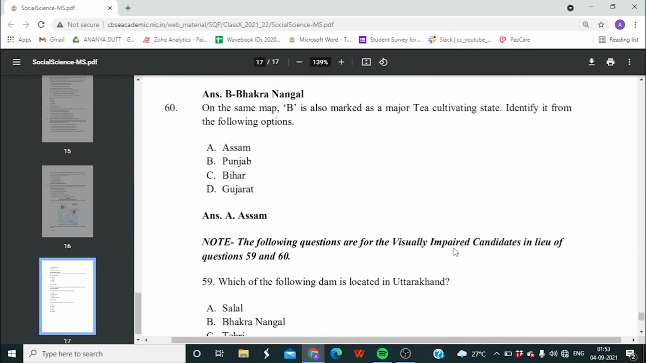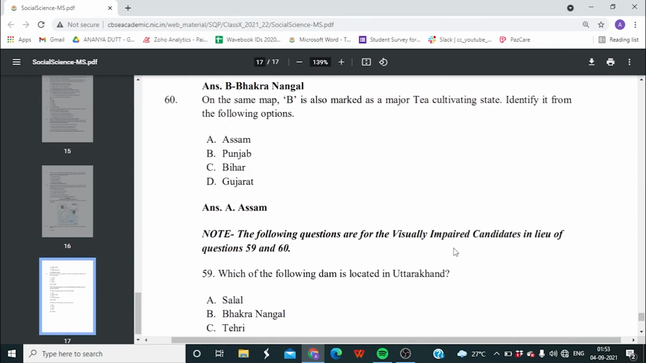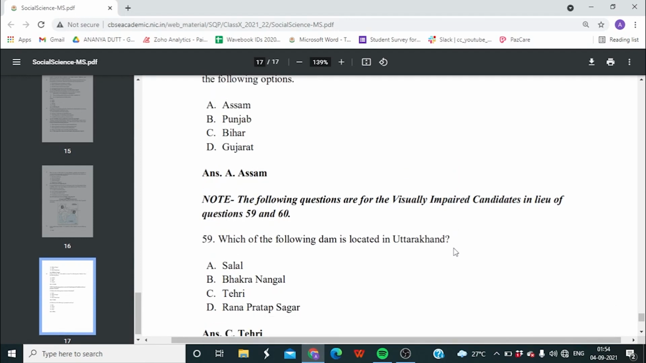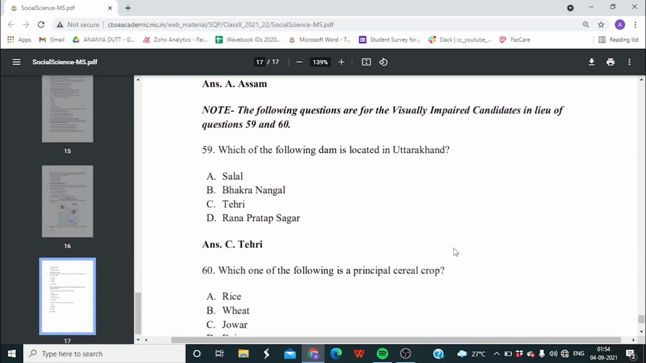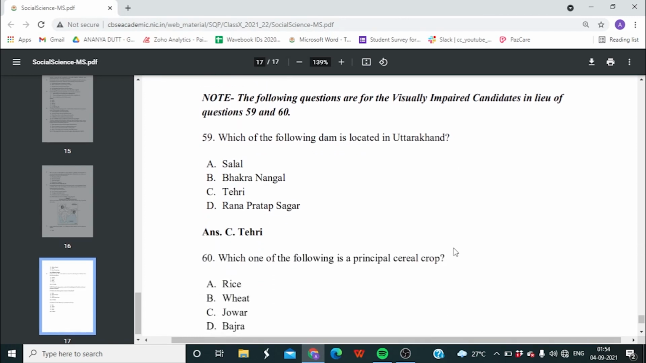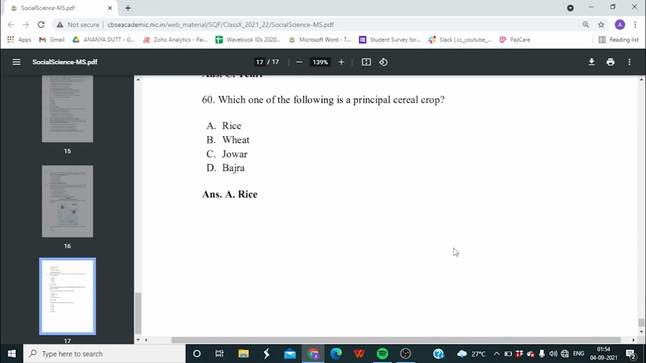Now, guys, the following questions are for the visually impaired candidates in exchange of question number 59th and 60th. 59th question is, which of the following dam is located in Uttarakhand? Out of these 4 options, it is Tehri Dam. And which one of the following is a principal cereal crop? Rice, wheat, jowar, or is it bajra? So it is rice.